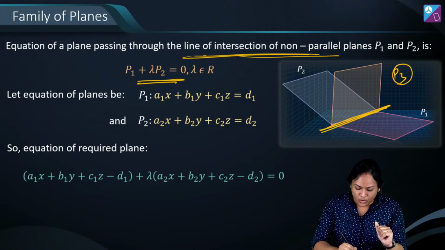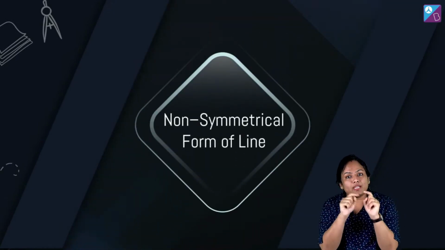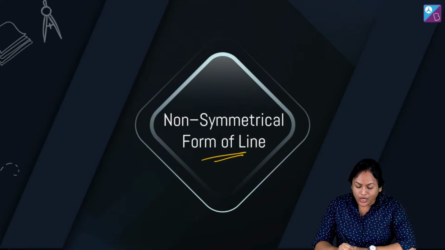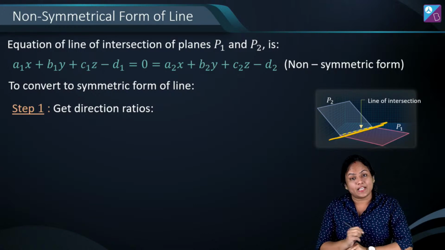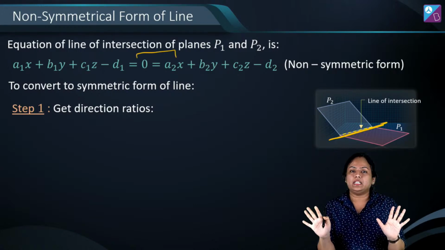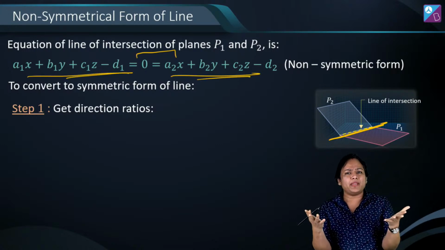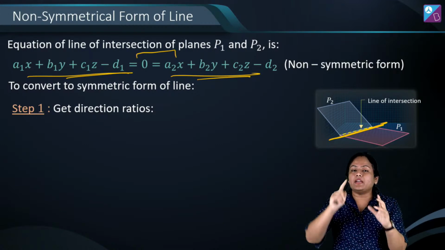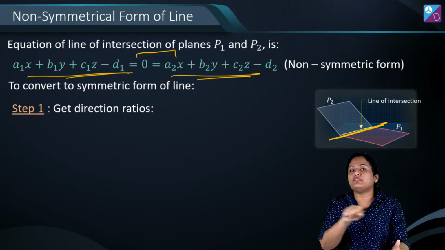Alright? Okay. And यहाँ से वो line भी निकालने को पूछते हैं. And वो line की equation को sometimes non-symmetrical form बोला जाता है. Now non-symmetrical form का मतलब क्या होता है कि भाई P1 and P2 की ये जो line of intersection है ना, इसको निकालने के लिए generally कई बार P1 P2 को equate करके लिख देता है. अब देखने से what you think is that it is basically two planes you are equating, right? But it is actually giving you a line. जब आप इनको solve करते हो, you get a line and that is line of intersection.